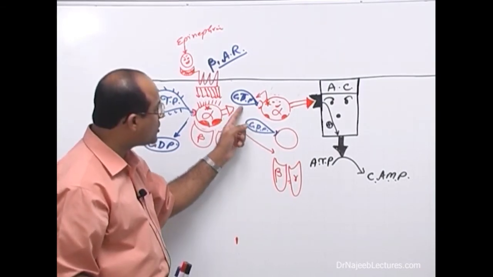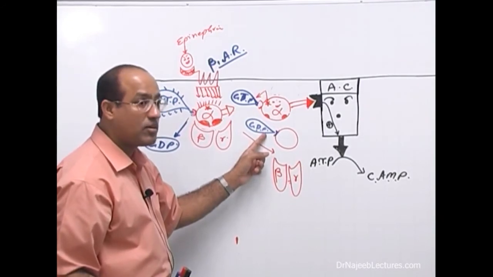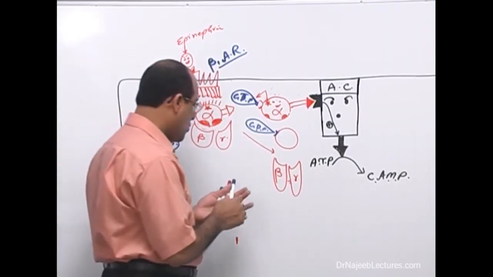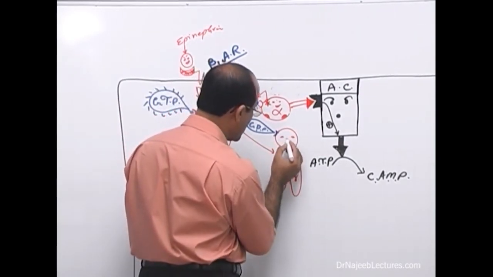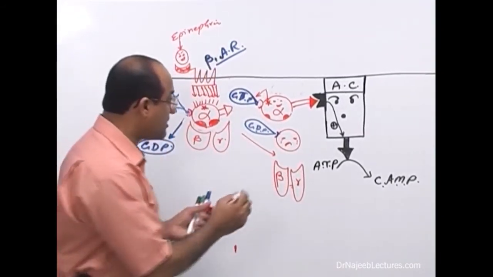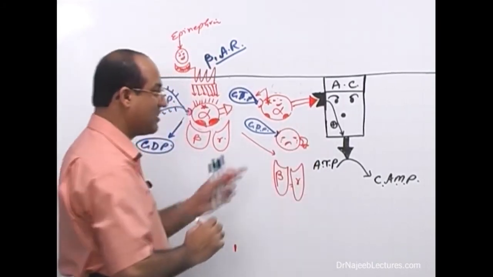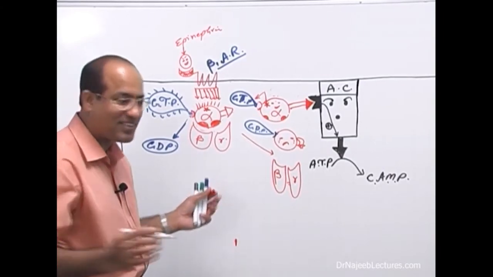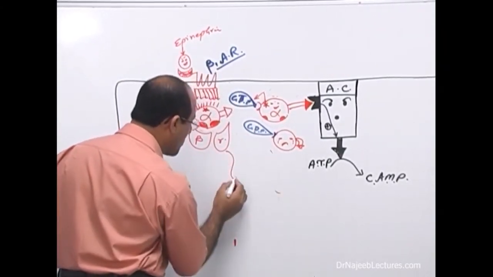And as soon as this GTP becomes GDP, now it is back to its lower energy level. And when it is back to its low energy level, now it is very, very sad. And when it is sad, it is no more interested to stimulate that thing, right? It will detach. You know where it will go? It will go in search of its old friends, right? So what really happens? It will come back, and old friends are old friends. They are always good,